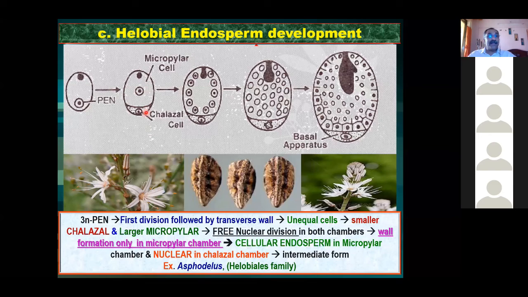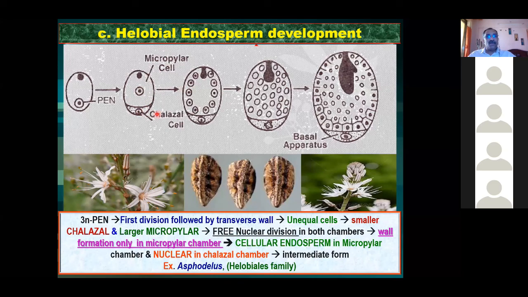But these two cells are unequal in size. दोनों cells similar size का नहीं है, एक छोटा है एक बड़ा है. छोटा वाला कहाँ होता है, कौन से रीजन में होता है, पिक्चर देख के बताइए. Chalazal region में होता है. So the smaller cell is there at the chalazal region and the larger cell at the micropylar region. Okay, now what I want to tell you that, see, in the chalazal region, whatever nucleus is there, that will undergo further divisions. Similarly, the nucleus in the micropylar region also will divide continuously.